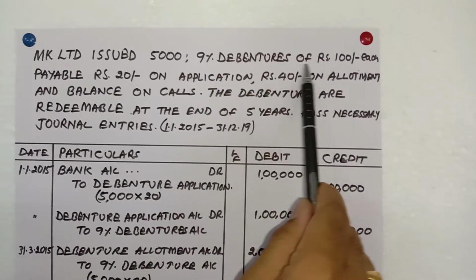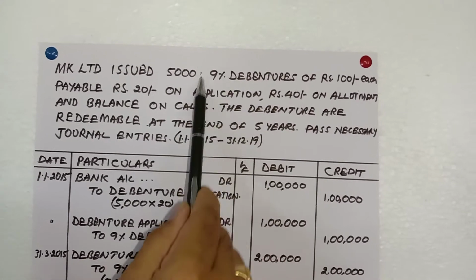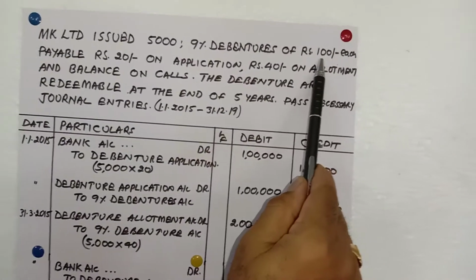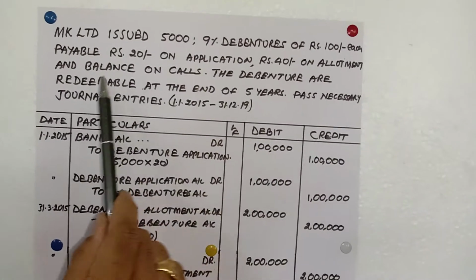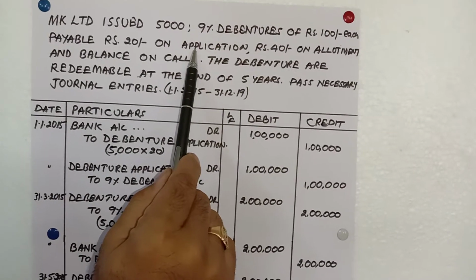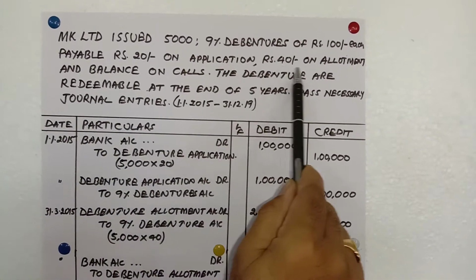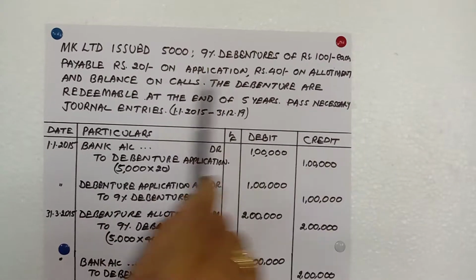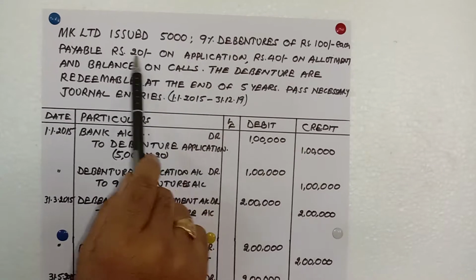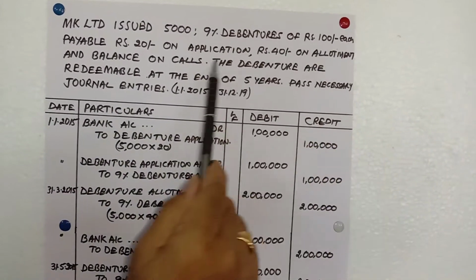So 9% debenture. 9% here is the prefixing of debentures. They have prefixed 9% as the interest rate, and the cost of each debenture is 100 rupees. Payable rupees 20 on application. So the first stage, application, 20 rupees, 40 on allotment, that is the second stage, and balance on call. So what will be the balance? 40 plus 20, 60, minus 100.